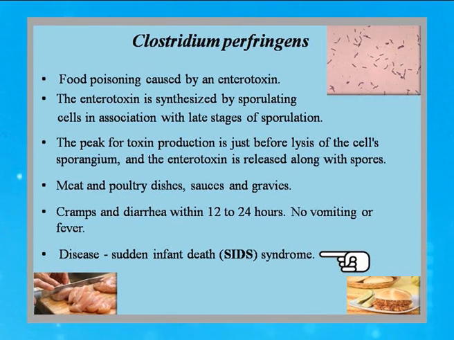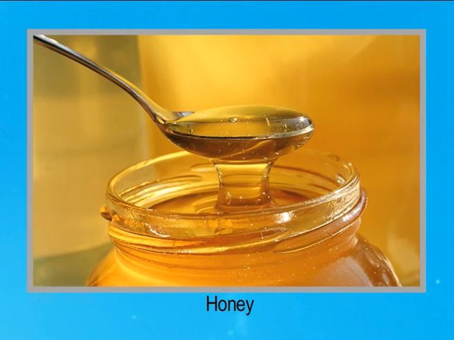The disease called sudden infant death syndrome or SIDS is a very common symptom for this type of enterotoxin poisoning. Now, in sudden infant death syndrome, the death of the infants or small children takes place because the small children are regularly given honey. Now, this honey is a very good source or a very good medium for the growth of Clostridium perfringens.